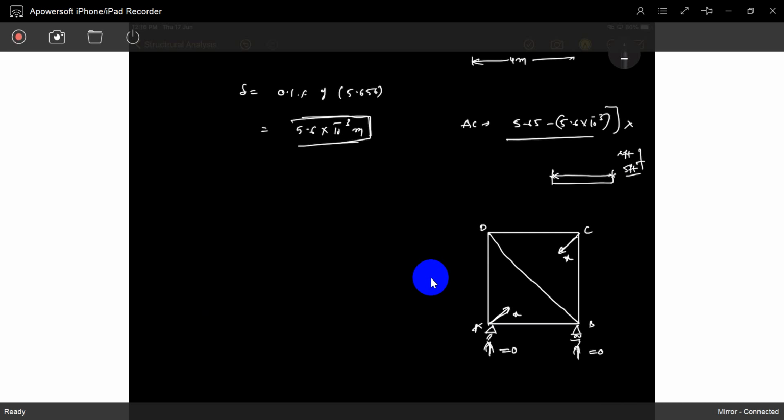Otherwise, take a moment at A. This force coincides with joint A, and this force also coincides with joint A, so the distance is zero. So VB multiplied by L equals 0. L is 4 meters now. VB into 4 is equal to 0. So VB is 0, VA is 0.